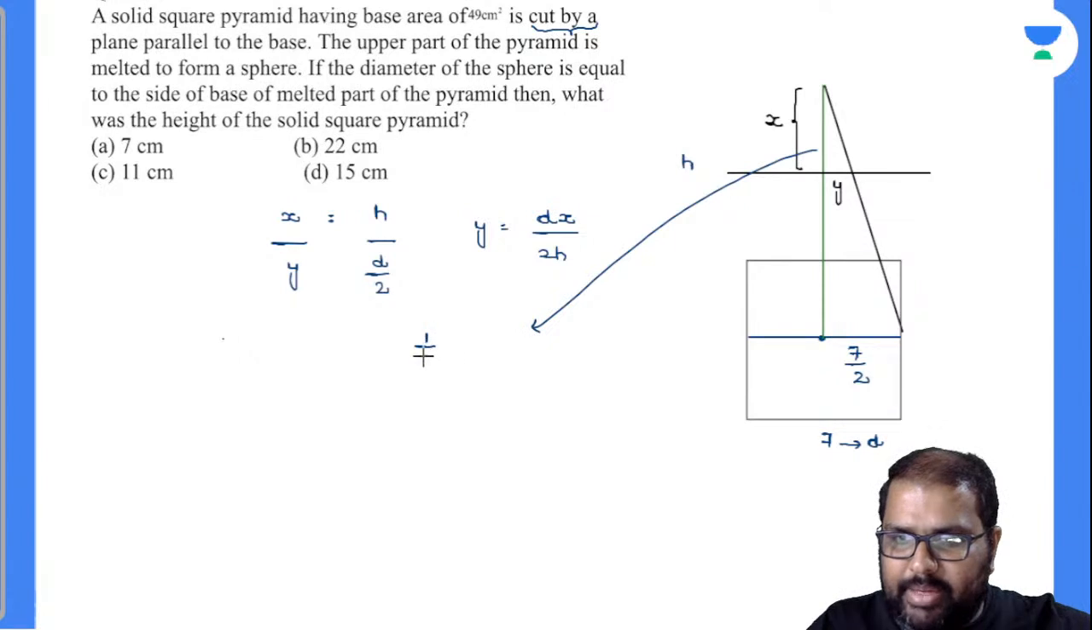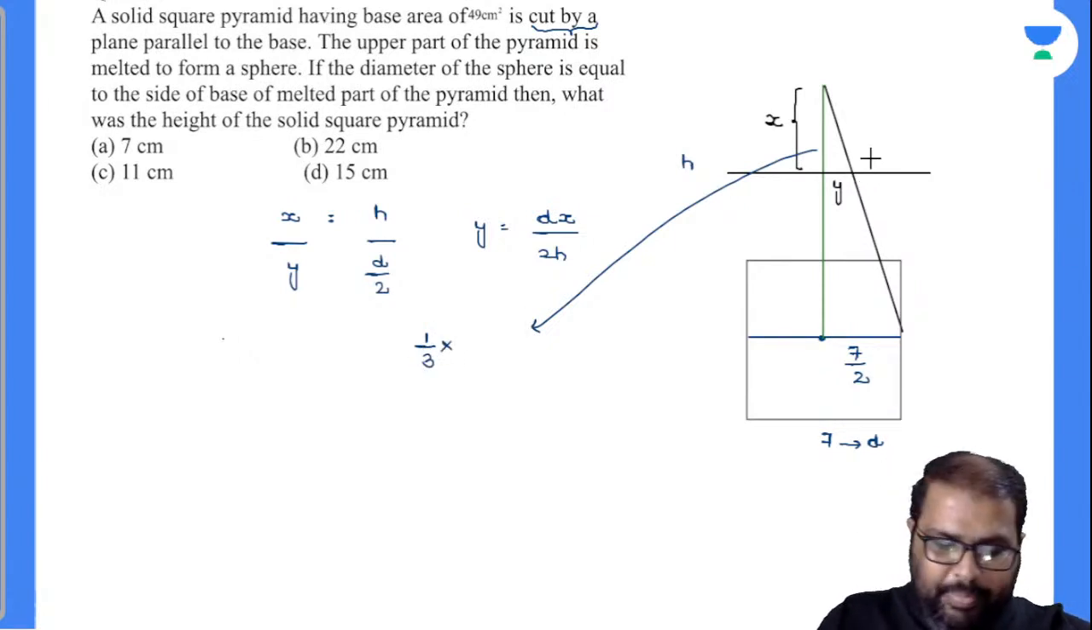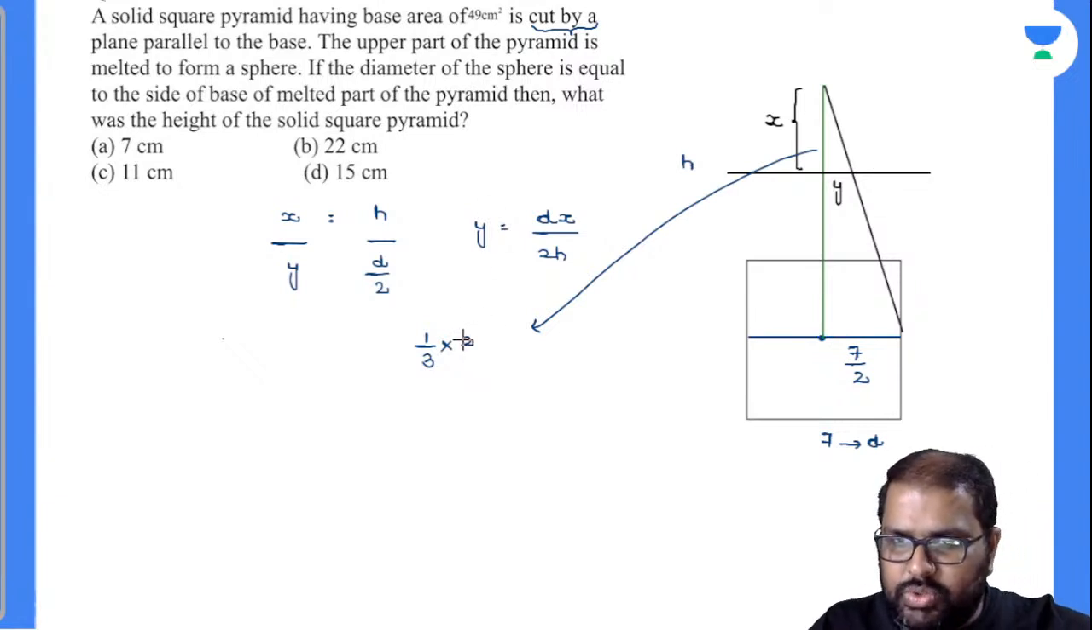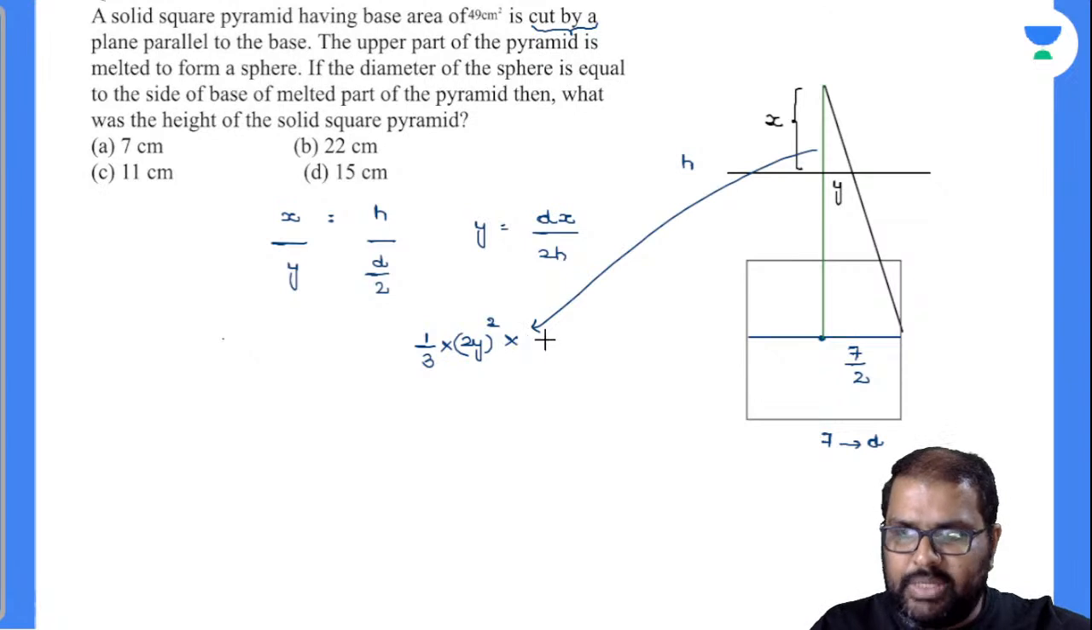Volume of this pyramid is 1 by 3 into... now see, this is only half part I have shown. One more part will be on the left hand side also. So the base side will be 2y, and the base area will be (2y) whole square, into height. Height will be x. So in the place of y, I can substitute dx by 2h, right?